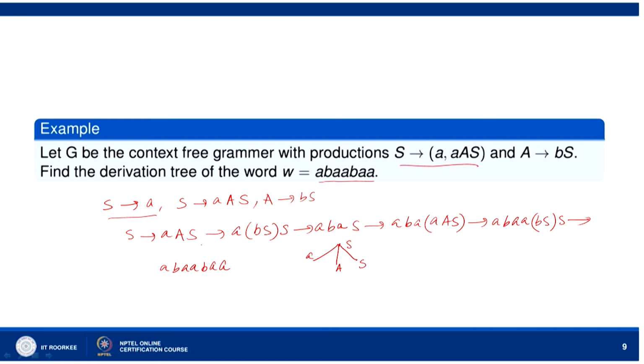And then we use A goes to B S. So, A goes to B S, and then we write S goes to A. So, S goes to A, B S, this S goes to A. And this S now goes to A S, the rightmost S. This S goes to A S. And then this A goes to B S. And then the two S's, this S and this S, both go to A.